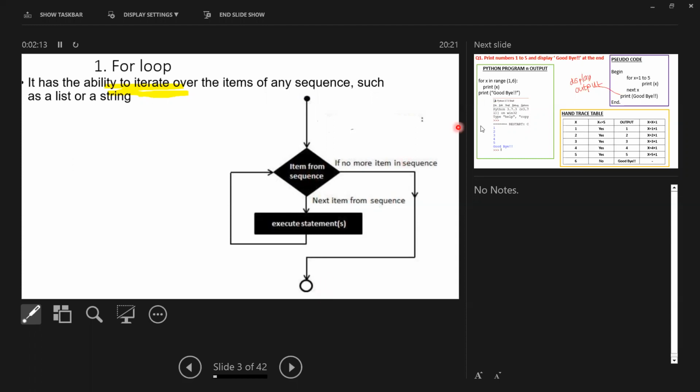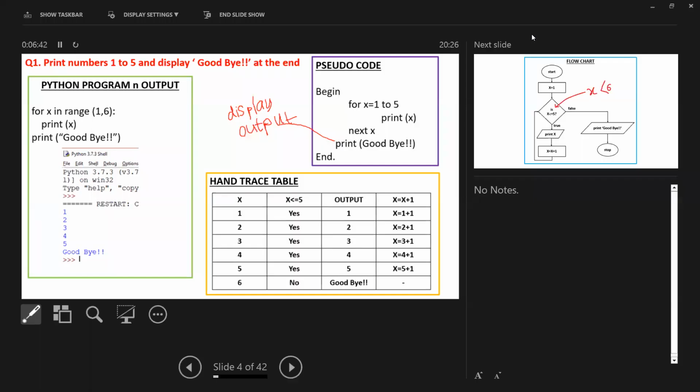Shall we draw this one first? Okay, so now look at this question. Print numbers 1 to 5. Display goodbye at the end using a Python program. So that means your requirement is to display 1 to 5. 1 should be there, 2, 3, 4, 5 also should be there.